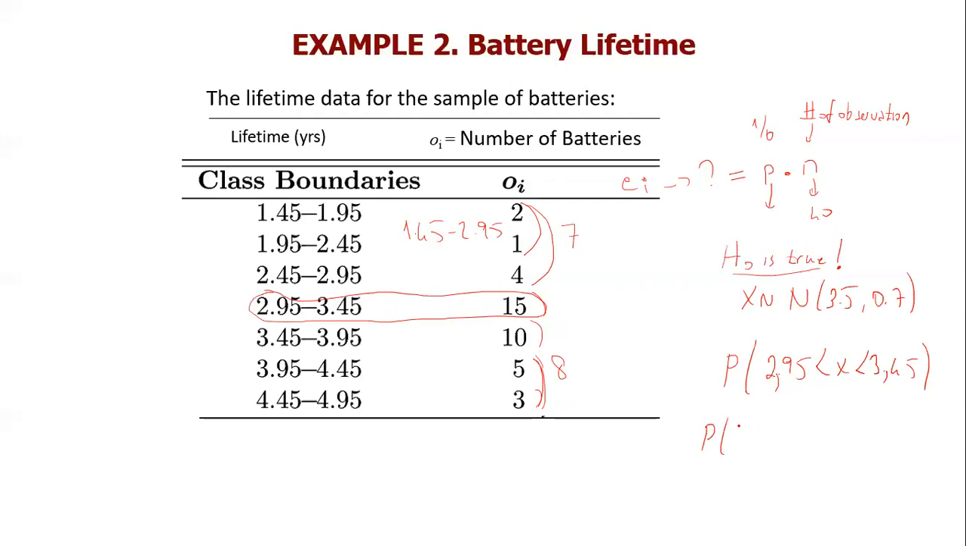Just convert this to standard normal: 2.95 minus 3.5 divided by 0.7, that is, x minus 3.5 divided by 0.7. What is this?